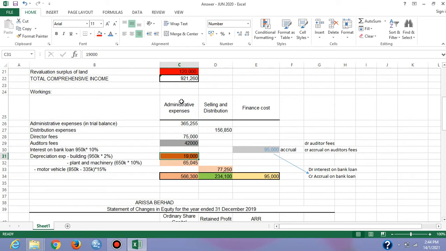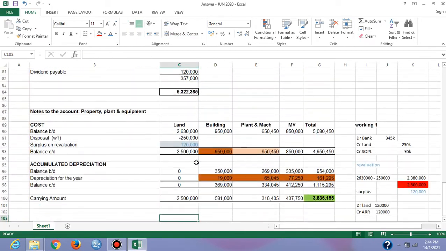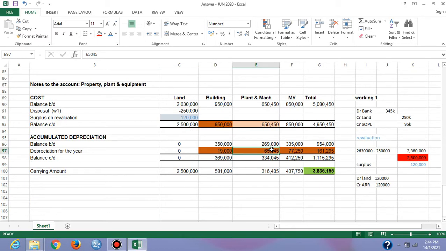Now plant and machinery, 10% on cost. So look at the cost, 850,000 multiplied by 10%. So our depreciation will be 65,045. Debit depreciation, credit account accumulated depreciation. And the last one is motor vehicle, 15% on carrying value.